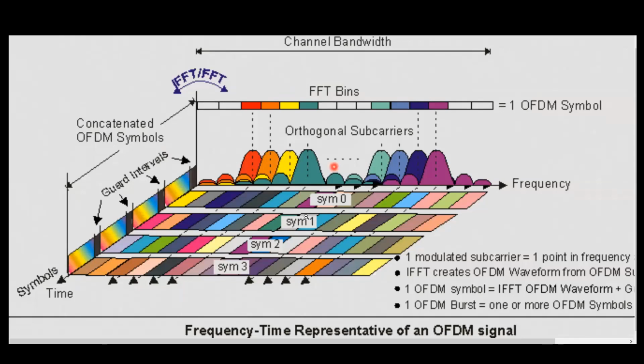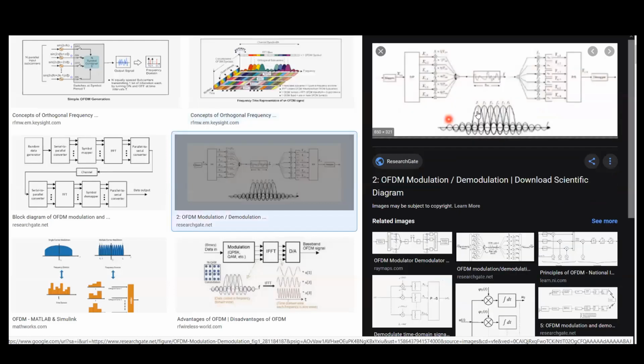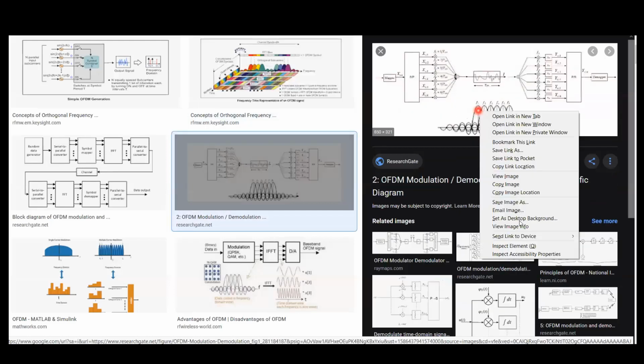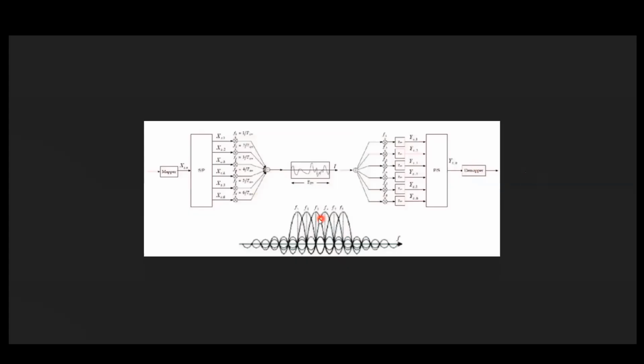They are not separate. Even though they are overlapping, signals will not get mixed up. The alternate frequencies will not mix up because they are orthogonal in nature.